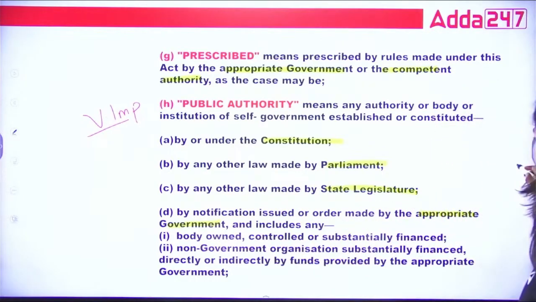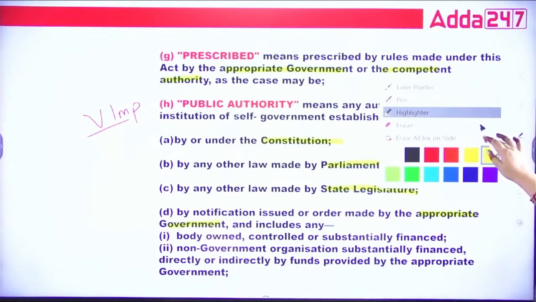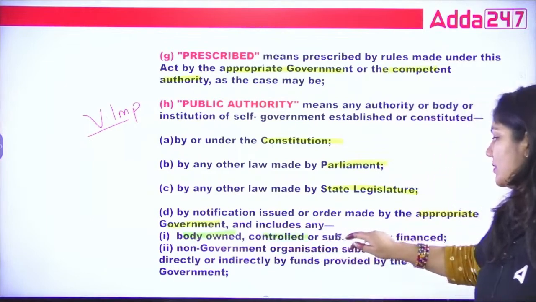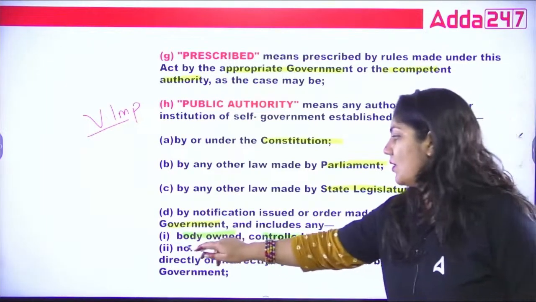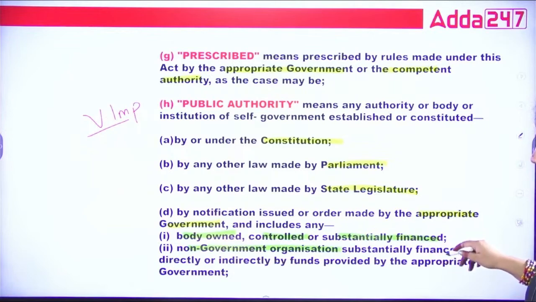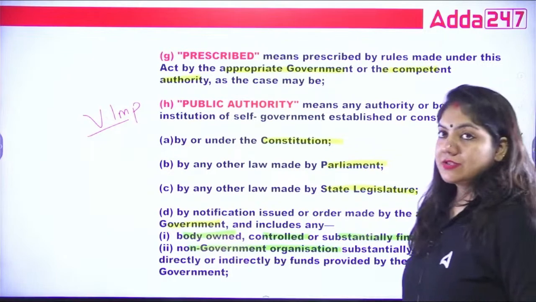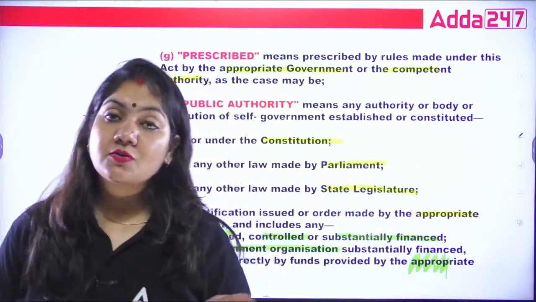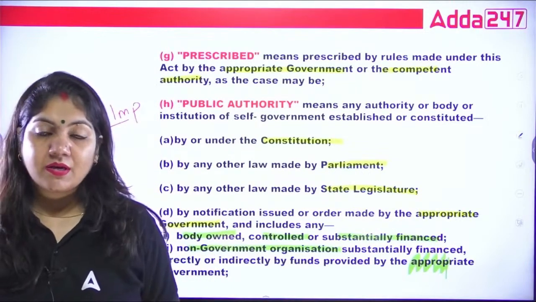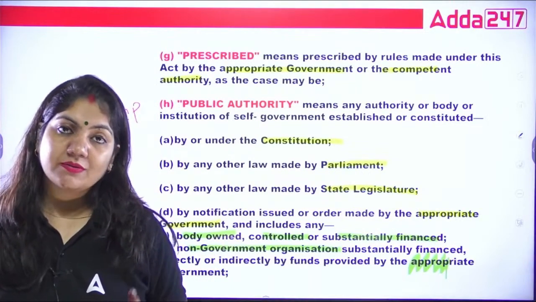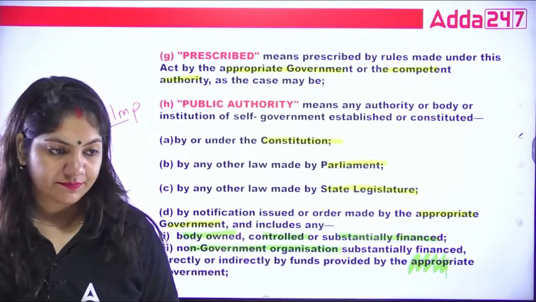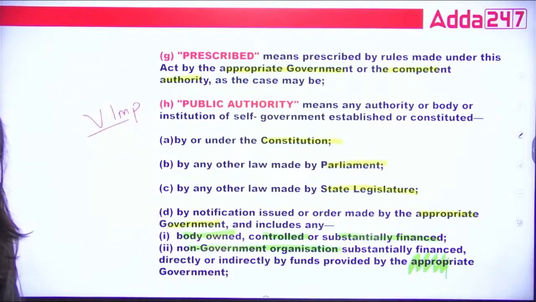This is a separate point that you have to remember also: a body owned, controlled, or substantially financed, a non-government organization substantially financed directly or indirectly by the appropriate government. So suppose any NGO or private authority is controlled under the appropriate government, then that NGO and private organization also come under public authority. Please read the point.